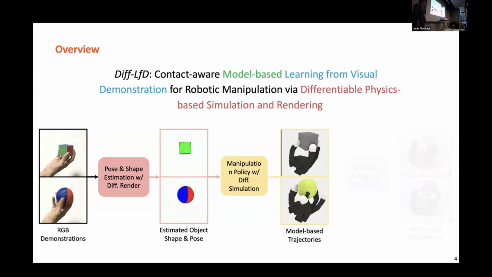a robot-centric view. We already know from the videos that we have estimated the shape and the poses. We know what kind of sub-goals we need to be able to achieve. Then the question becomes how are we going to control the robot, how to output the actions so that the robot could manipulate and interact with the object to transform its shapes. All right, and this will usually be loaded into simulations. Then we're going to calculate what kind of force and torque, what kind of areas the robot should make contact with the object, so that it will follow the plans.